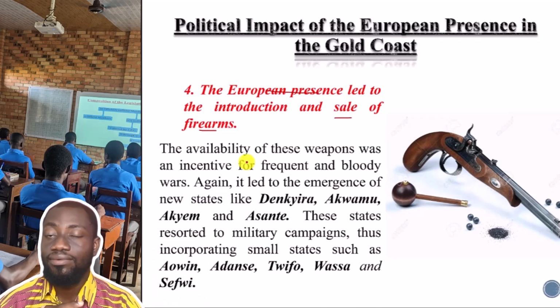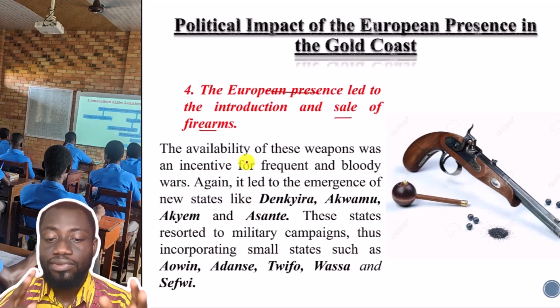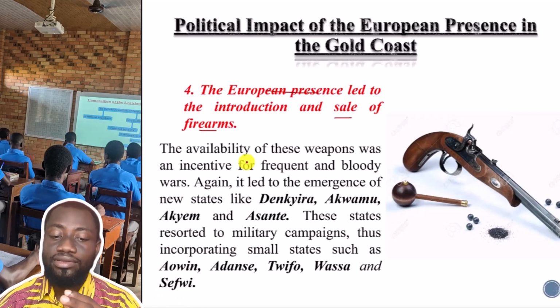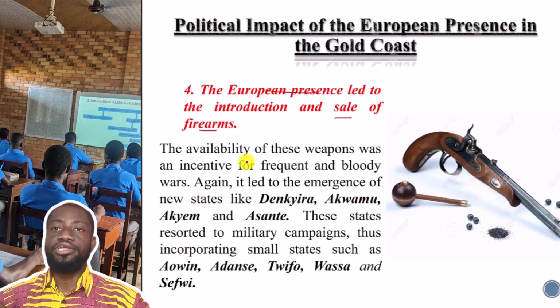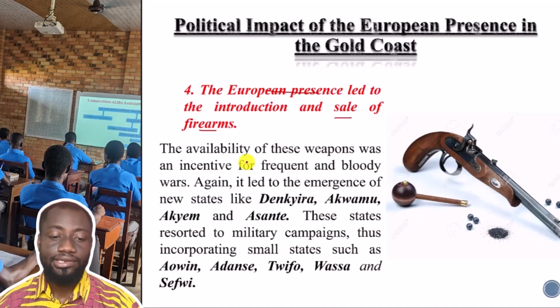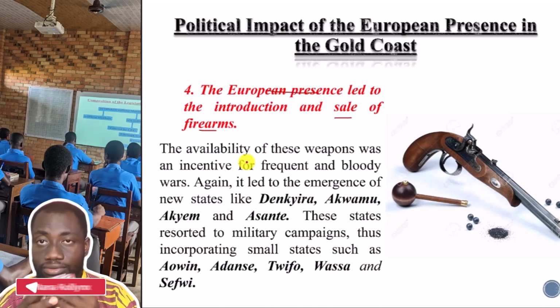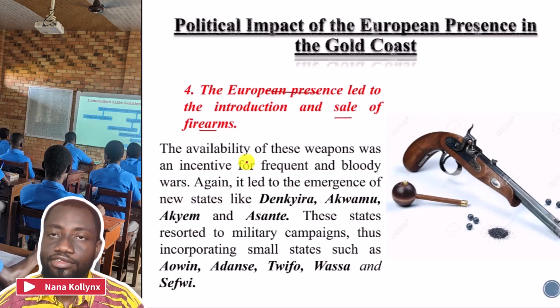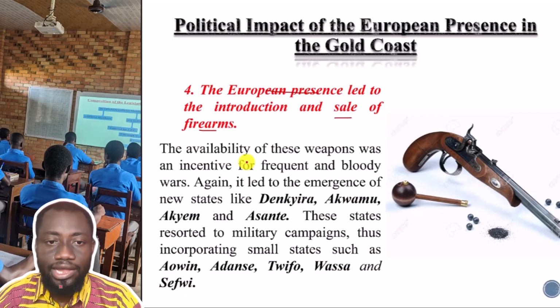In Africa, our land is everything. So these states resorted to military campaigns, incorporating small states such as Awin, Denso, Twifo, Kwawu, and Sefwi, all into their kingdoms. And as I said, in Ghana, land is everything. When you have land, it seems that you have everything. So that is what these states actually did. And so I think with this fourth point, we will end our lesson here.